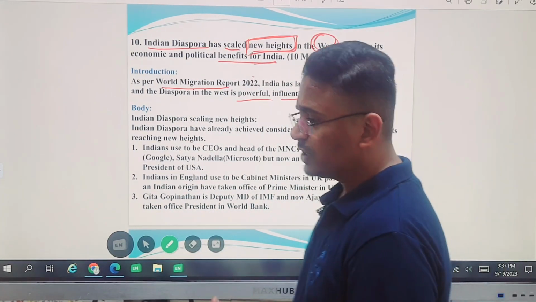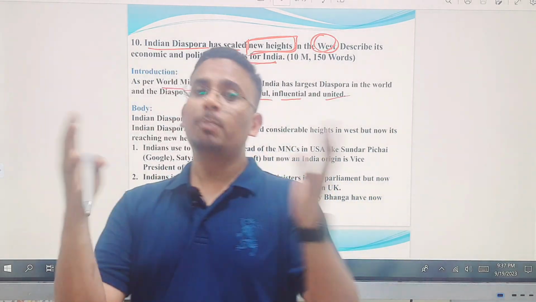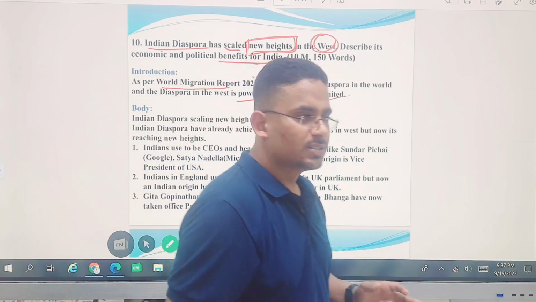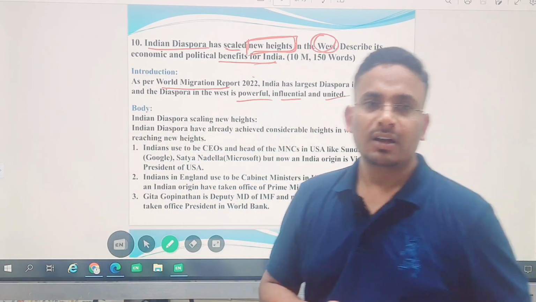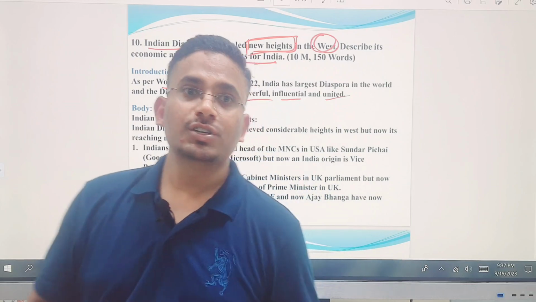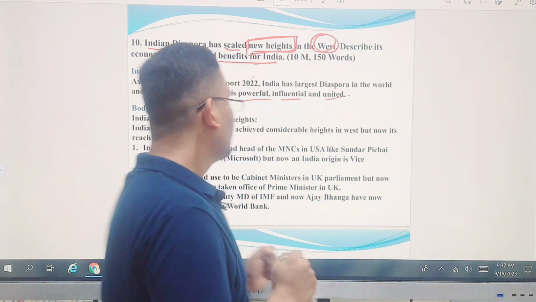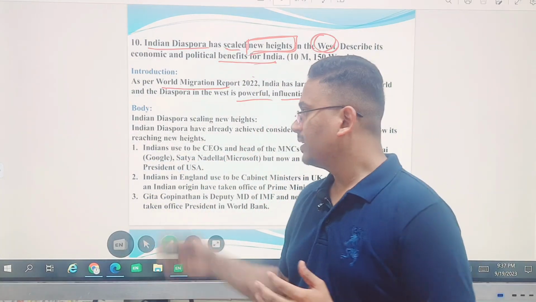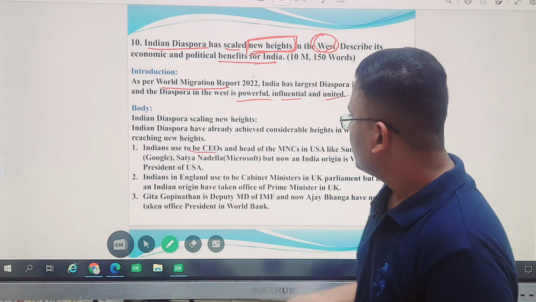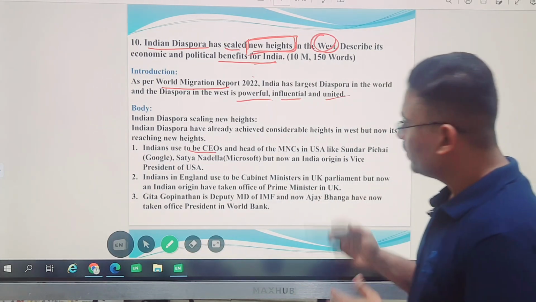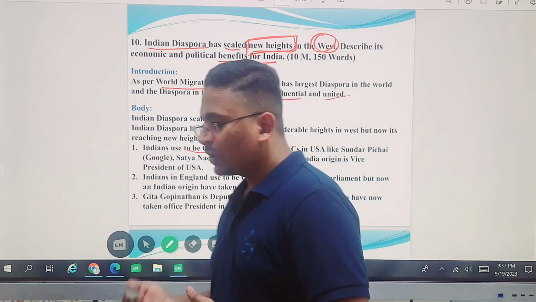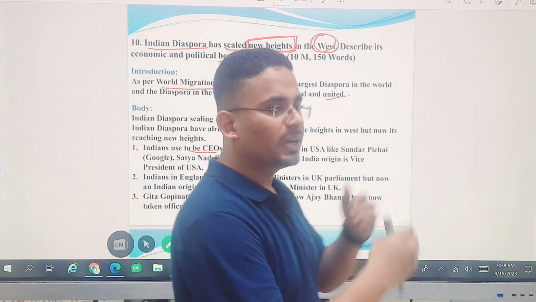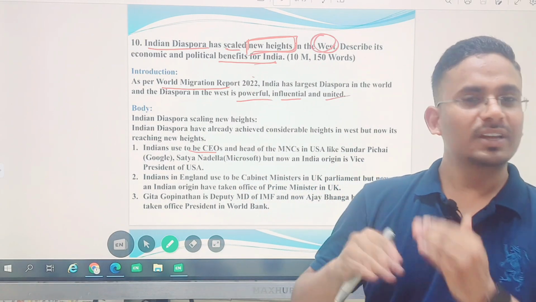If you talk about the Indian diaspora in South Africa or other parts of the world, they are not that united. They are not influential. But in the West, particularly in the UK and America, the Indian diaspora is powerful, influential, and united. First, we used to read in newspapers that the CEO of Google, the CEO of Microsoft is an Indian. But now they are not only CEOs, they are becoming vice president. A person of Indian origin is becoming vice president of the USA. Don't you think it's a new height?